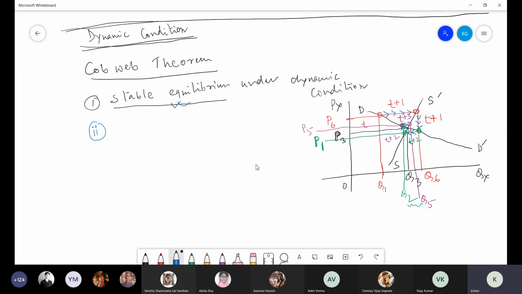Now, second case is just reverse. Reverse means unstable equilibrium, unstable equilibrium under dynamic condition. Today I am not going to discuss it because time is very less, but I am giving you a hint, or rather I am drawing the diagram, and later on I will explain it.